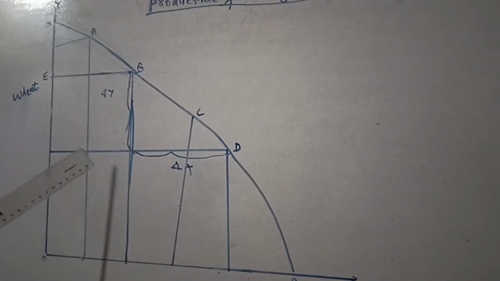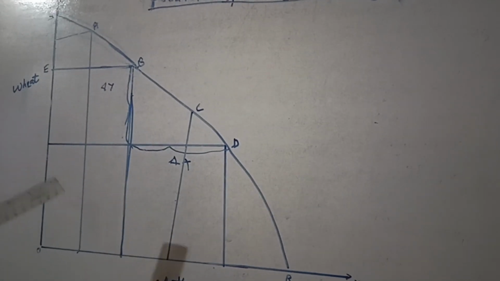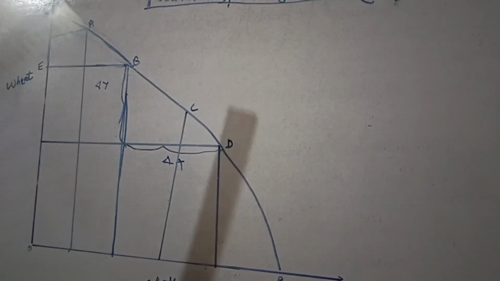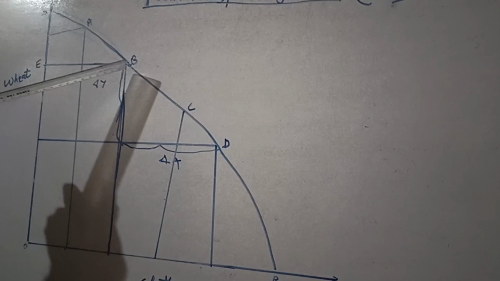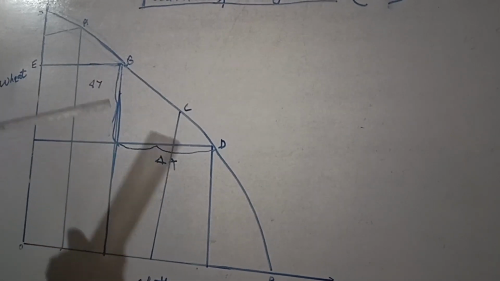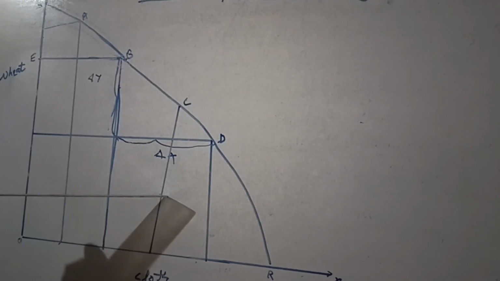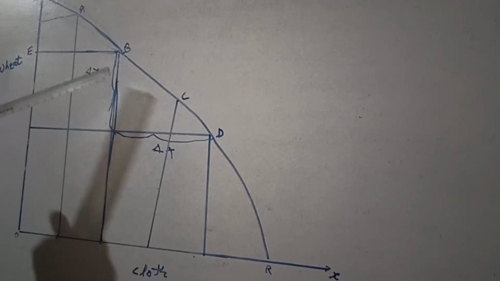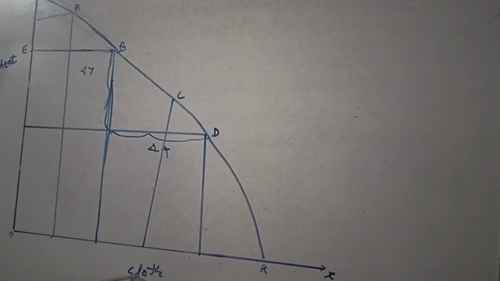So the change in sacrifice divided by the change in gain will be the marginal opportunity cost of this PPC. Marginal means extra or additional. One is sacrificed, another is gained for the production of these two commodities. Here the example given is wheat and cloth.